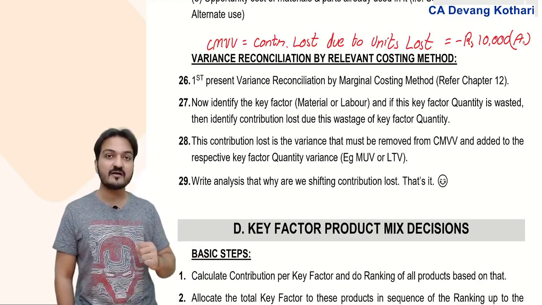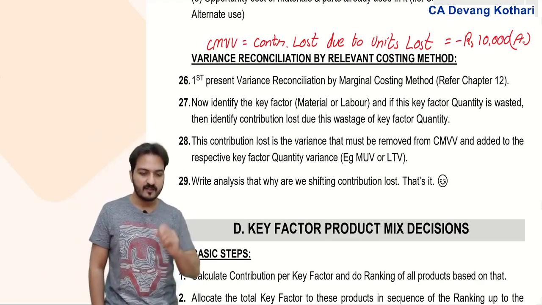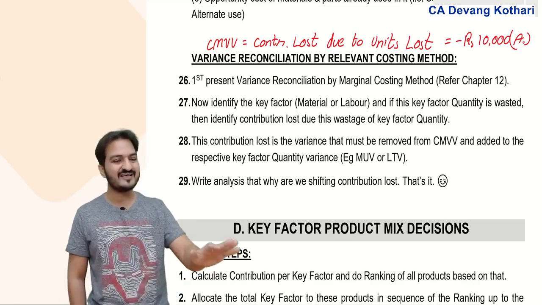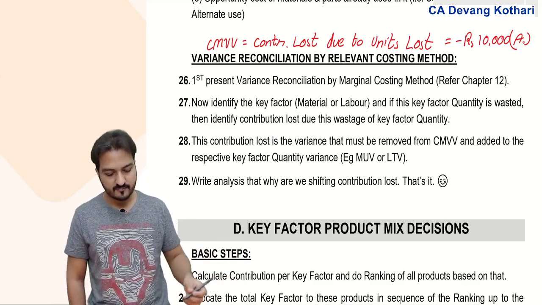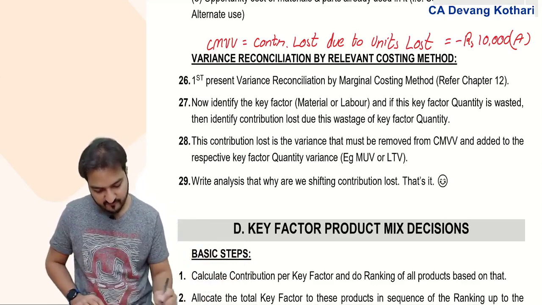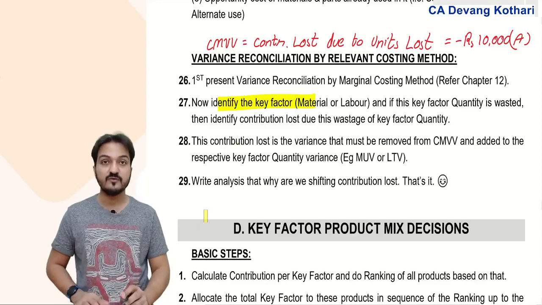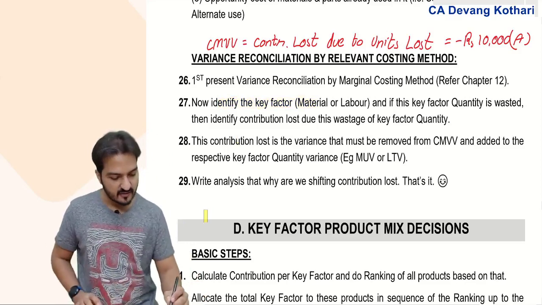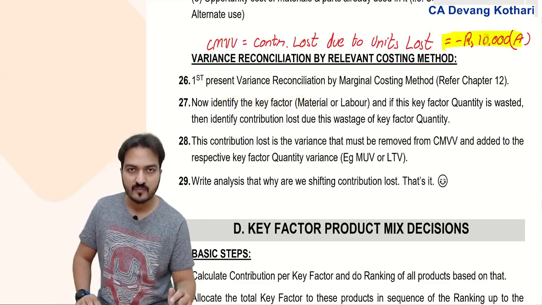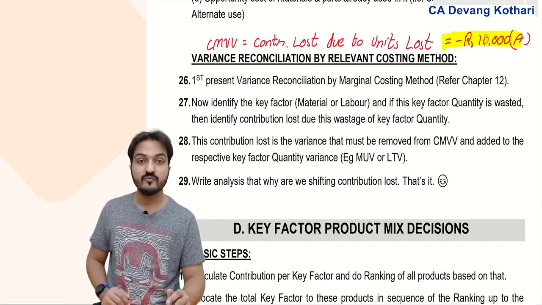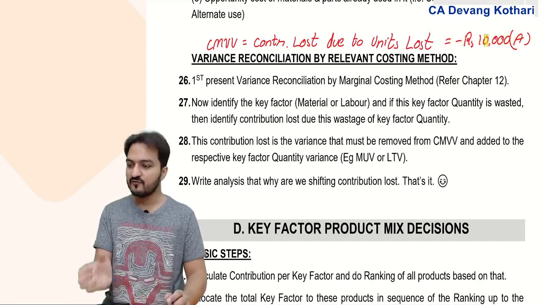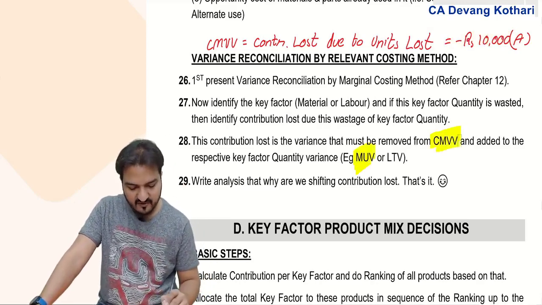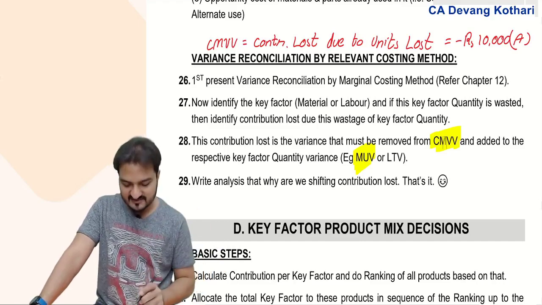I need to explain that because units lost can be considered the fault of the salesman, the sales department. But the wastage of the key factor is the fault of the production department. So out of 10,000 rupees contribution lost, I can say that 2,000 rupees was lost because of material wastage in the production department. That 2,000 I am shifting from CMVV and putting in MUV. This is the analysis you have to write.